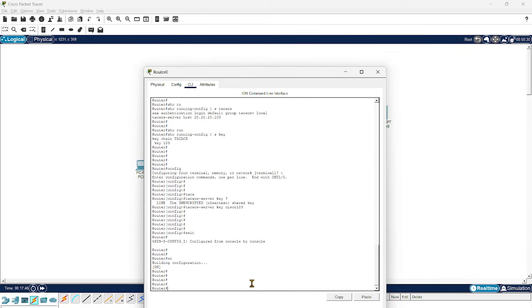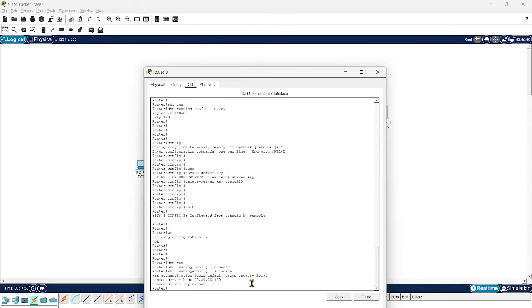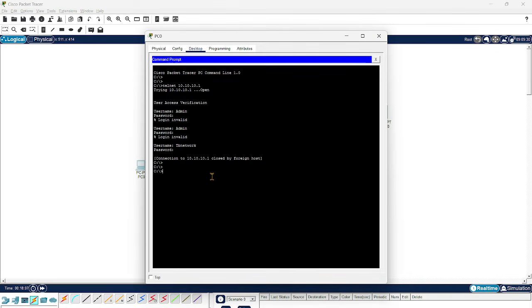So write memory on the router, show running config section tacacs. Yes, now we got a key here. Let me do the authentication now.